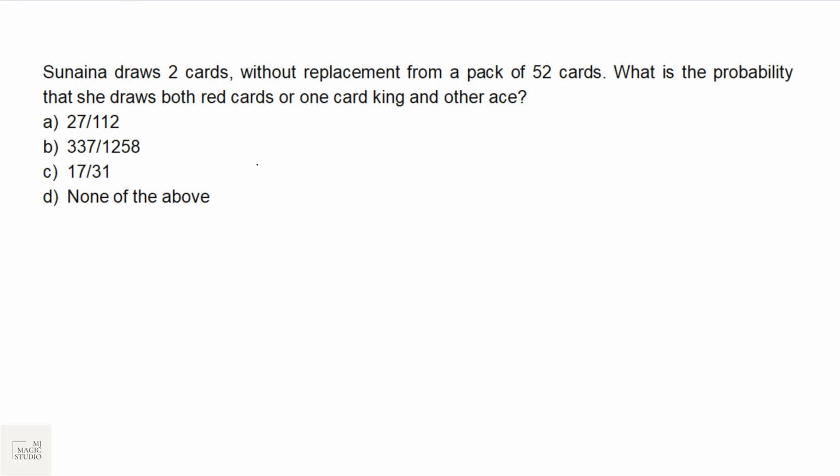As said, probability, you will find 2 to 3 questions from it. Sunena draws 2 cards without replacement. That means the combination trick can be used from a pack of 52 cards. So total number of cases would be 52 C2. That is 52 into 51 by 2, that is 26 into 51, which is 1326 cases.